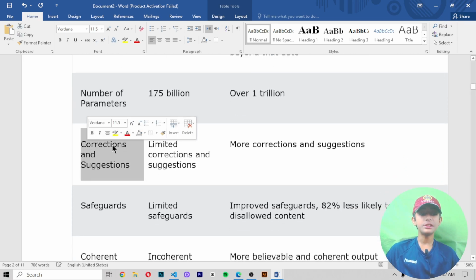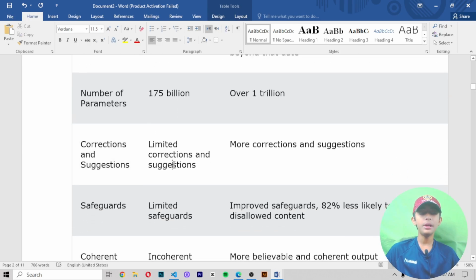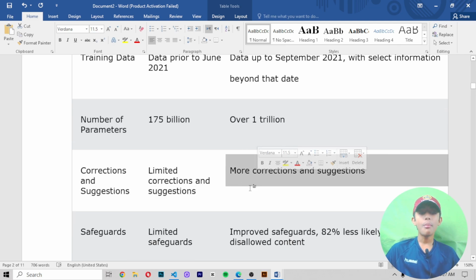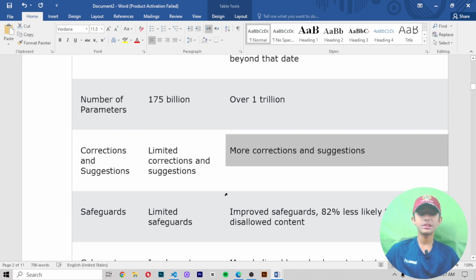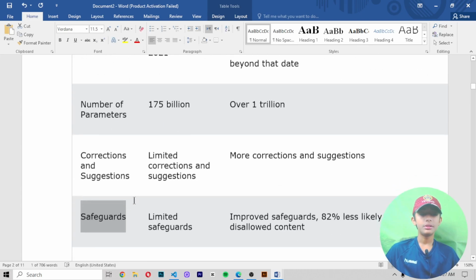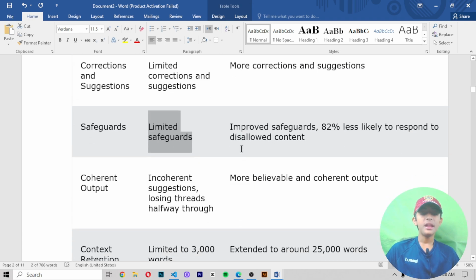Corrections and suggestions: GPT 3.5 gives limited corrections and suggestions, but GPT 4 gives more. Safeguards: GPT 3.5 has limited safeguards, while GPT 4 has improved safeguards and is 82% less likely to respond to disallowed content.